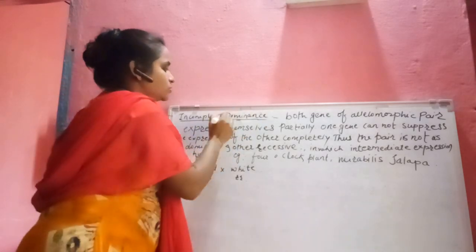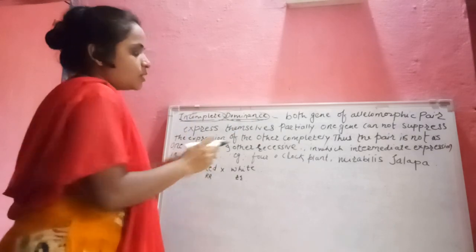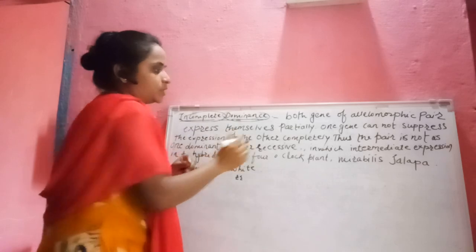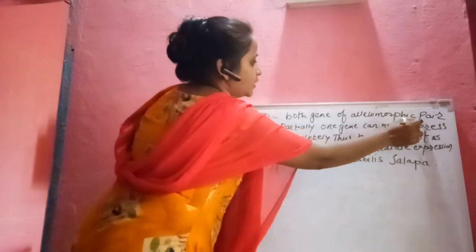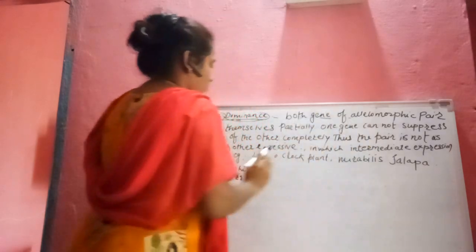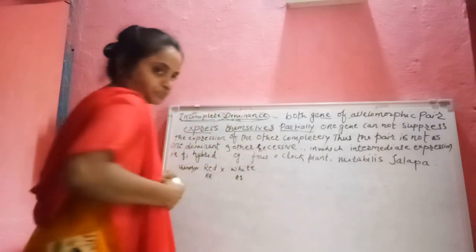Incomplete dominance means the dominant character is incomplete. What is the definition of incomplete dominance? Both the genes of an allelomorphic pair express themselves partially.